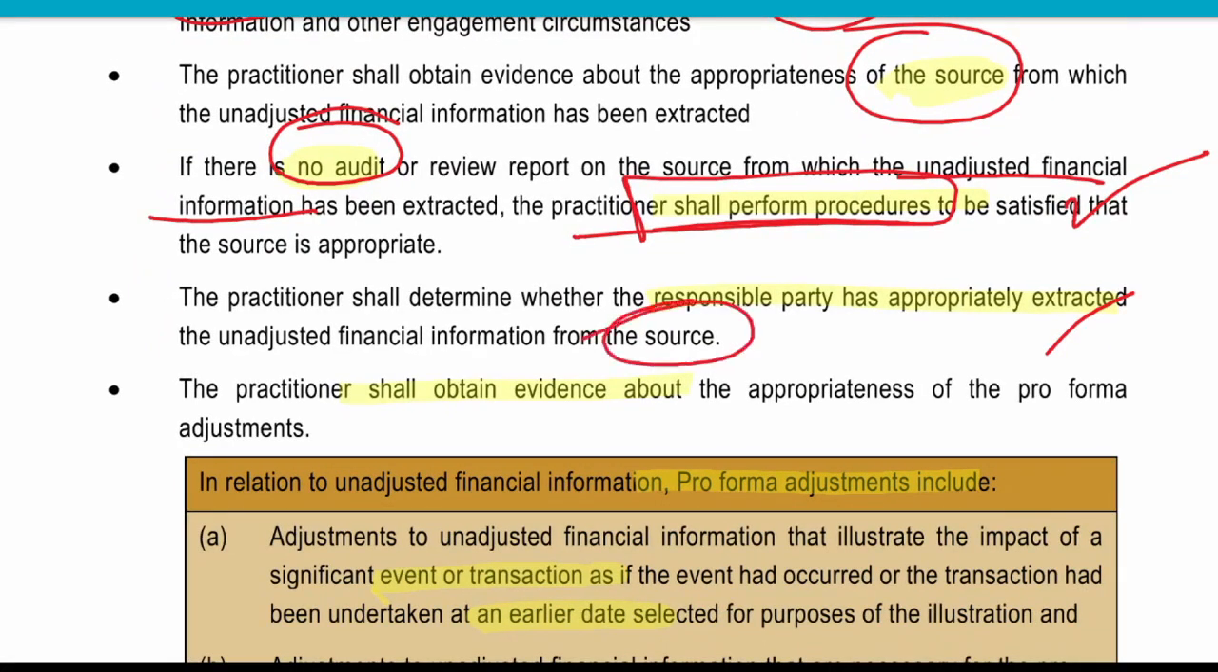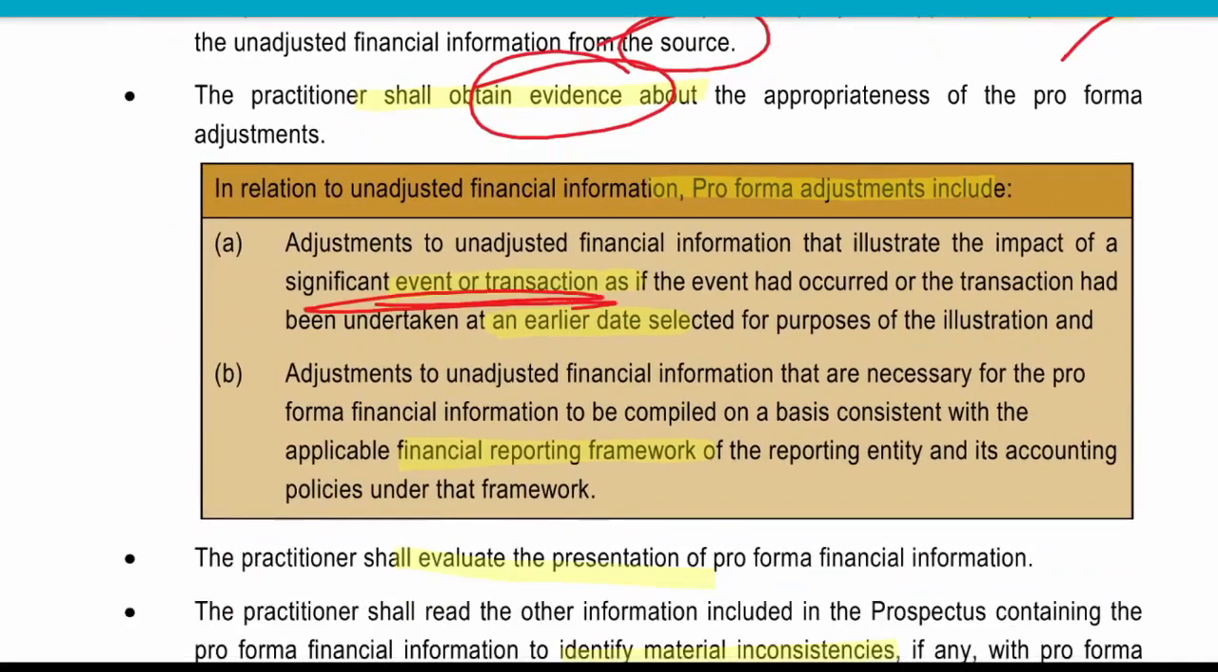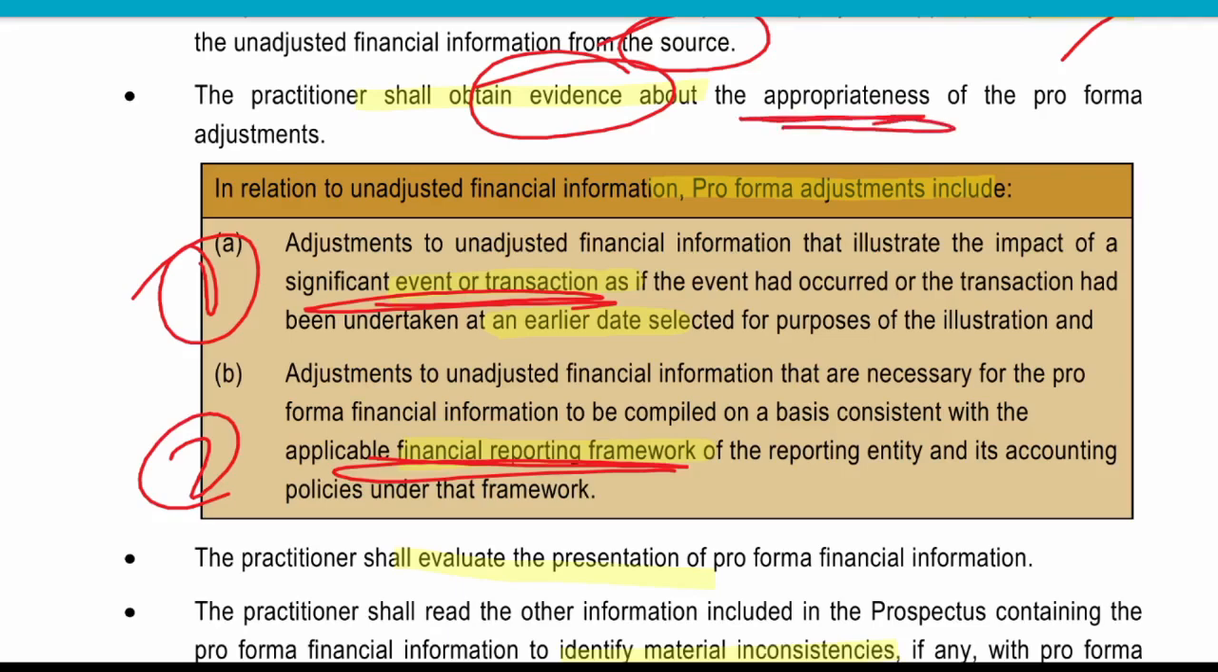So it might be possible that they have not properly extracted. There is a case of balance forward, right? They have not forwarded or extracted particular things, or they have disallowed certain things. So proper extraction must be there. Then he needs to obtain evidence regarding events and transactions about financial reporting, whether they are including any events and transactions, or any applicable FRF that will be applicable at a future date. So they need to gather the appropriateness of these pro forma adjustments.